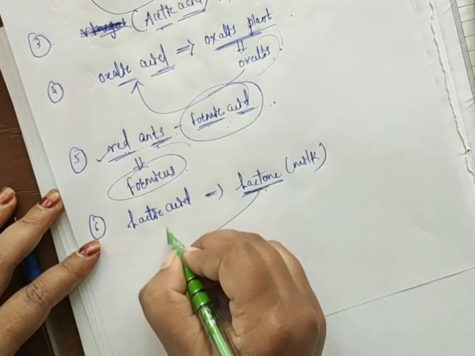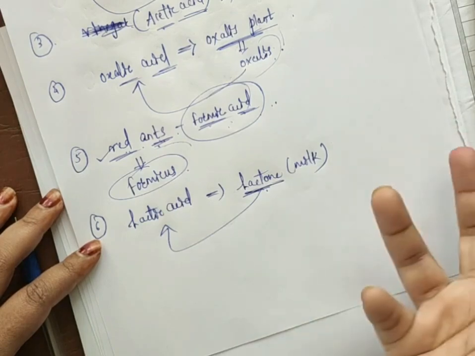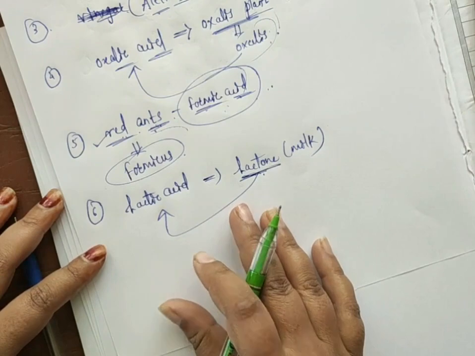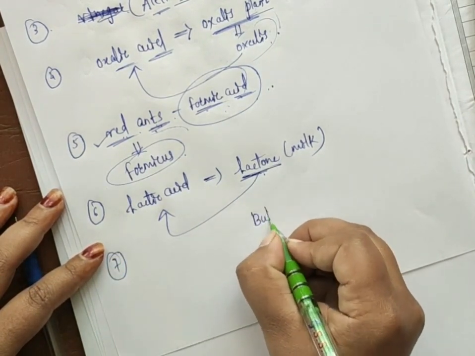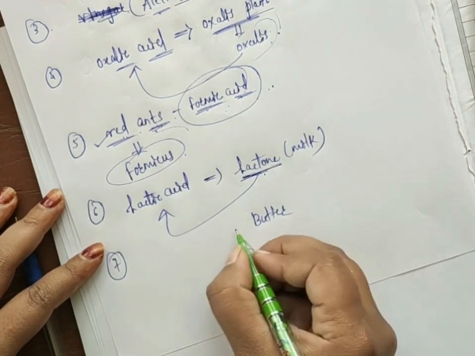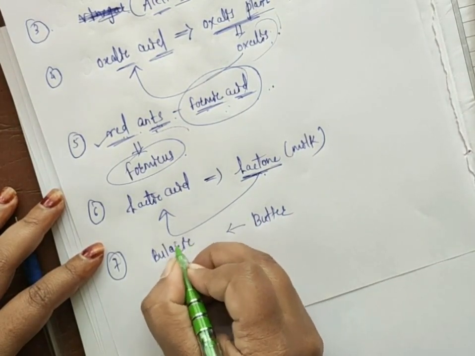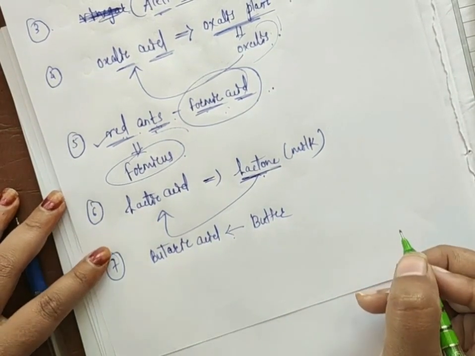Based on this source, we got one acid, lactic acid, and they gave that particular acid the name lactic acid. Next, all of you know butter. Butter is the source of butyric acid.